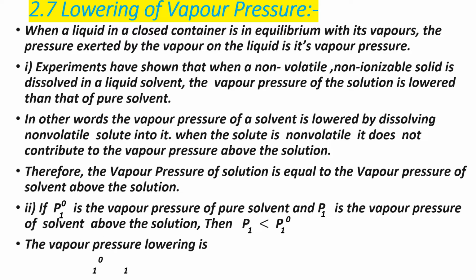Hence, the vapor pressure lowering delta P is equal to P01 minus P1. That is equation number 2.5. Remember, the lowering of vapor pressure is delta P equal to P01 minus P1.